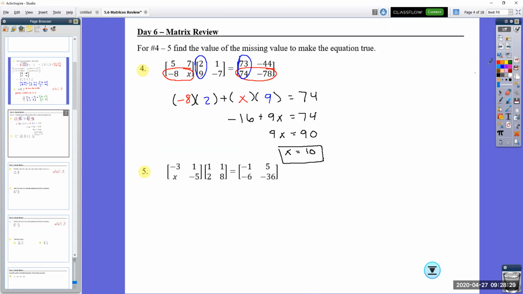Once again, we have an X value. Now in this case, remember, in the first matrix, it's always going to be by rows, and the second one is always going to be by columns. So I circled the second row, so I'm going to circle the second row again. Now remember, it doesn't matter which column we use. I used the first column last time, so I'm going to use this second column just so you see something a little bit different. I'm circling that second column. Notice they overlap on negative 36. I'm going to set this up.